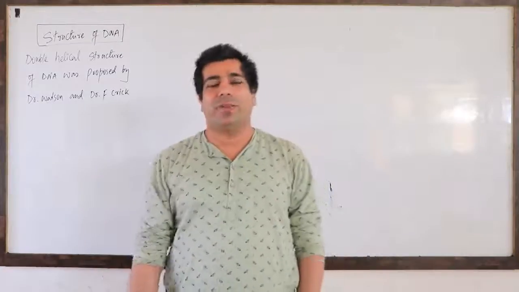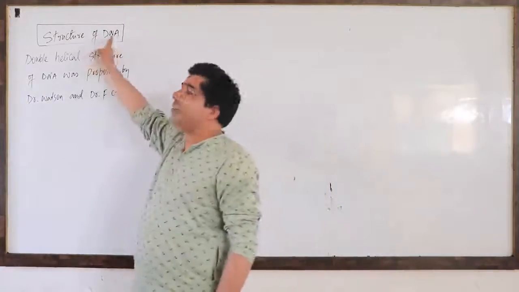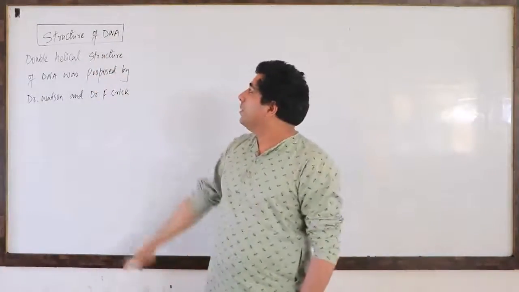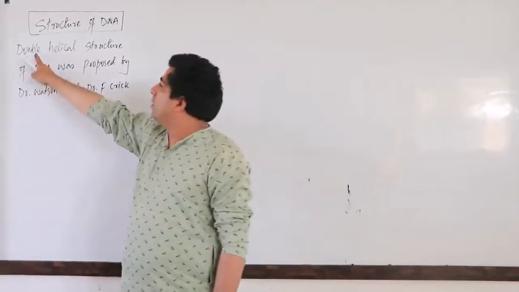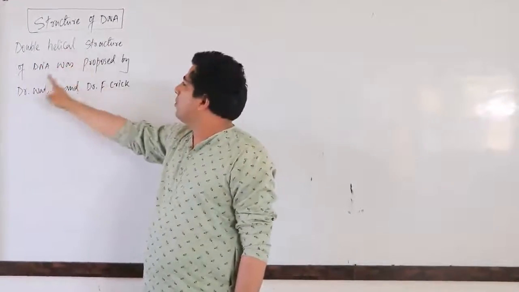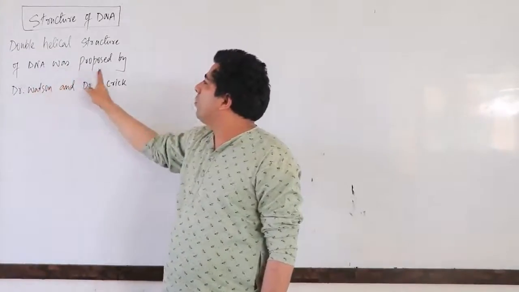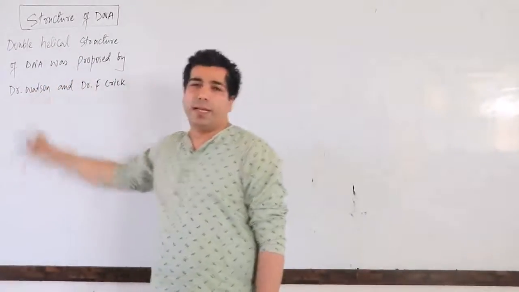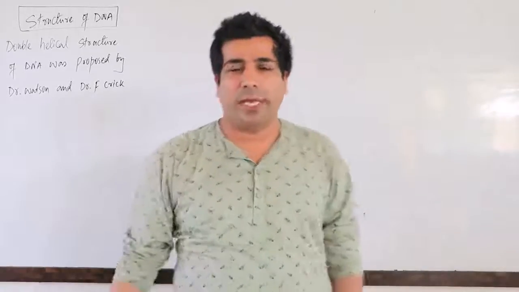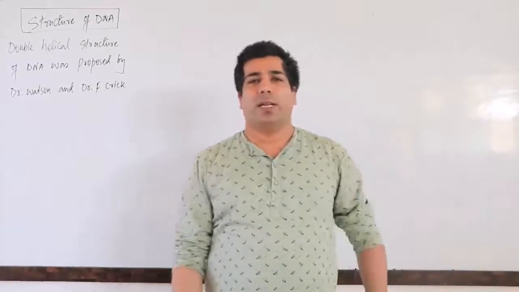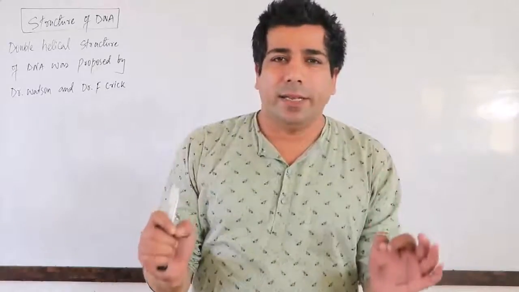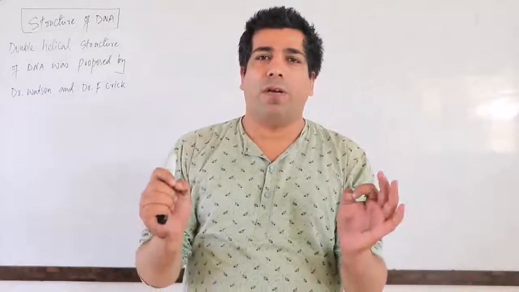Today we'll be talking about the structure of DNA. Okay? So remember the structure of DNA, the double helical structure of DNA was proposed by Dr. Watson and Dr. F. Crick, they have basically proposed the double helical structure of DNA.